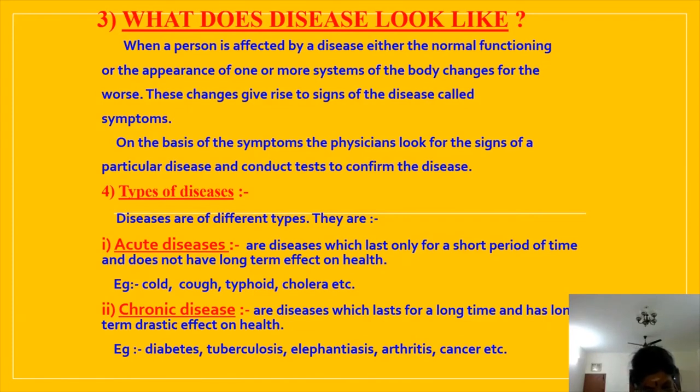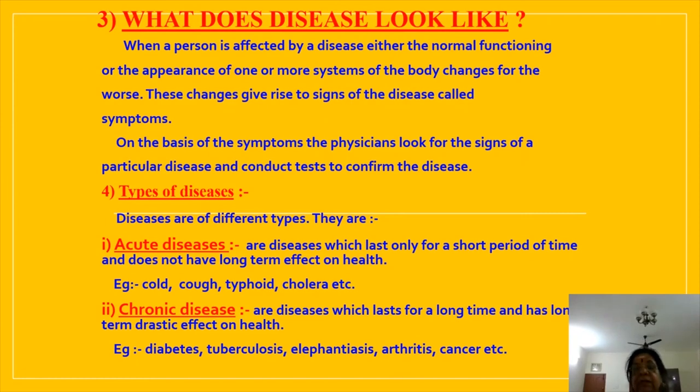Symptoms of disease are things we feel as being wrong. So we have a headache, we have cough, loose motion or a wound with pus. These are all symptoms. These indicate that there may be a disease. Right? But they don't indicate what the disease is.